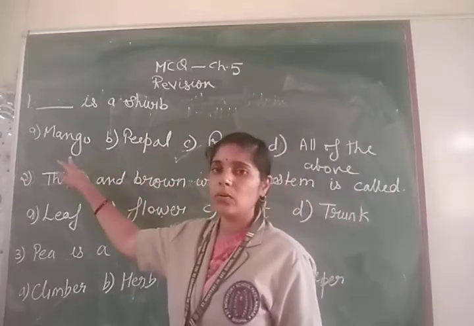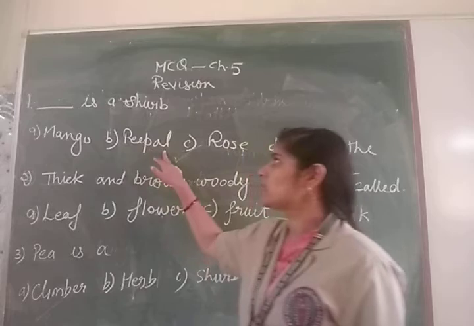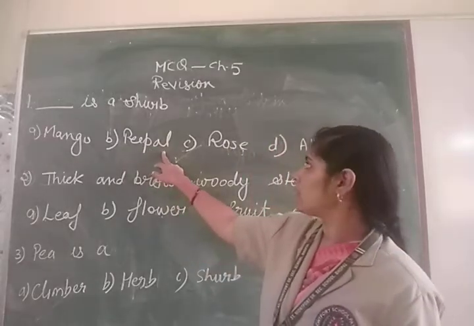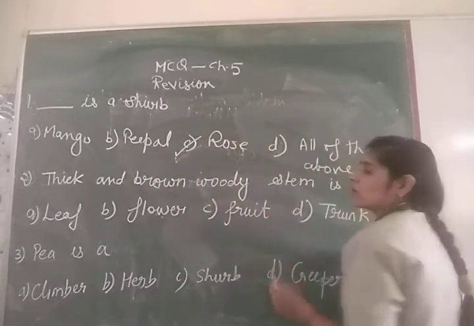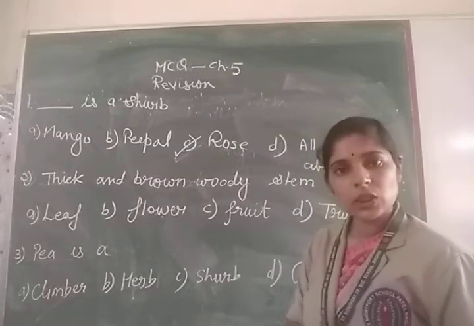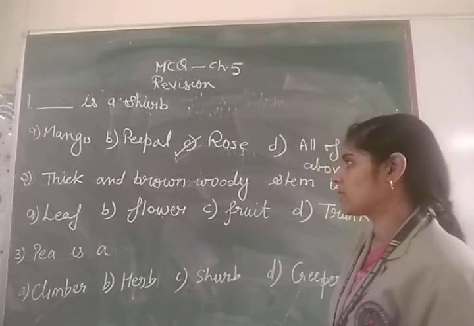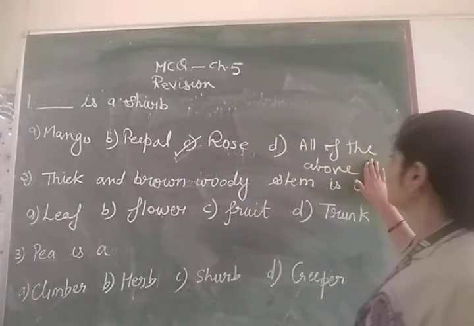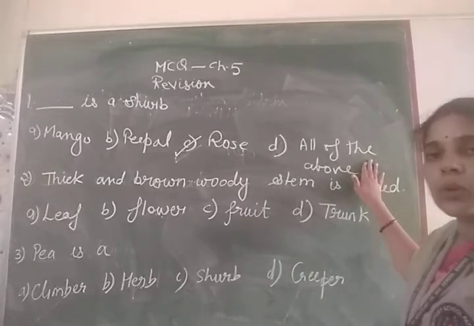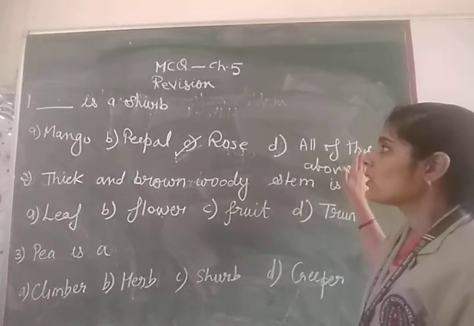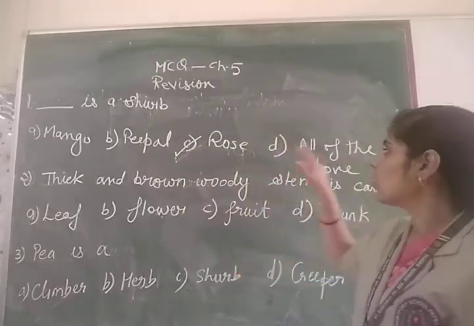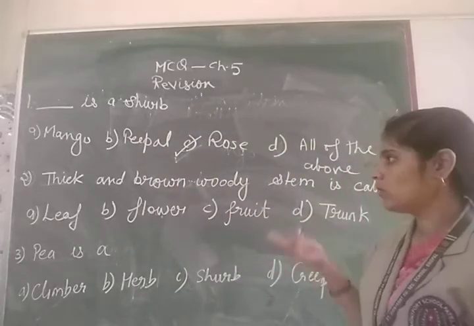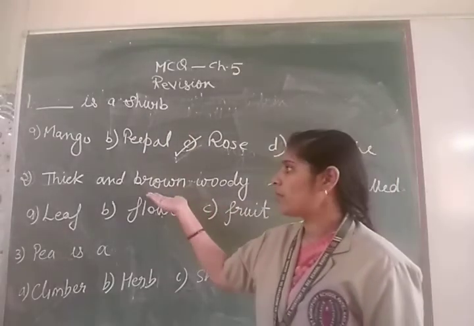Is it mango? No, mango is a tree. Is it peepal? No, again peepal is a tree. So your answer is rose. What is rose? Rose is a shrub, that is a small bushy plant. Then you have the option all of the above. As I told you earlier, all of the above means all three options are answers. So are all three options answers? No.